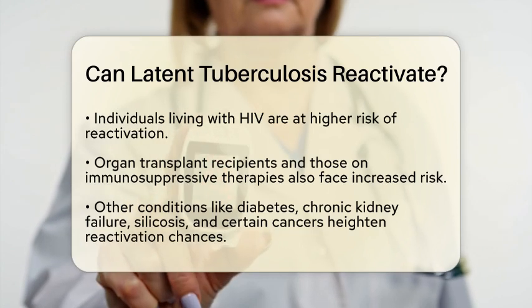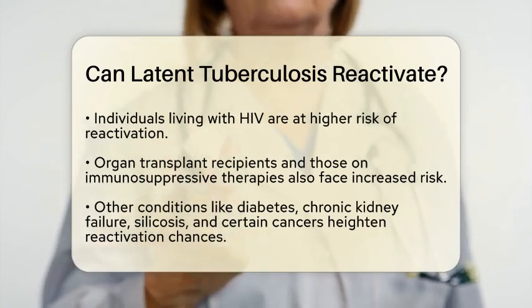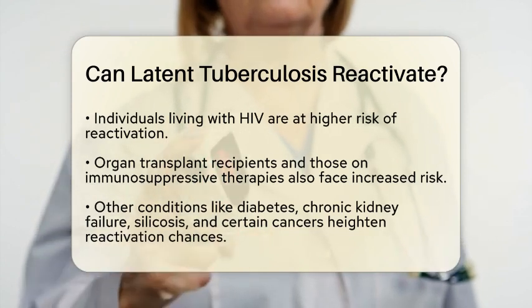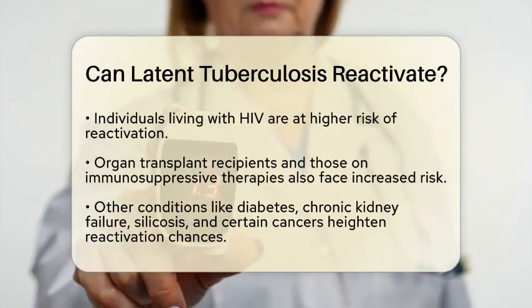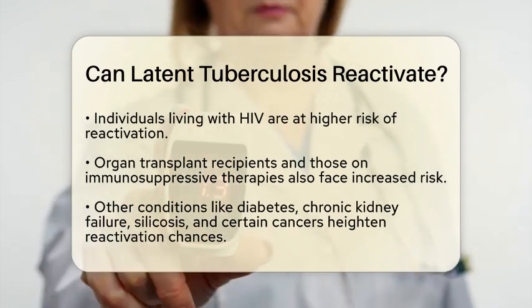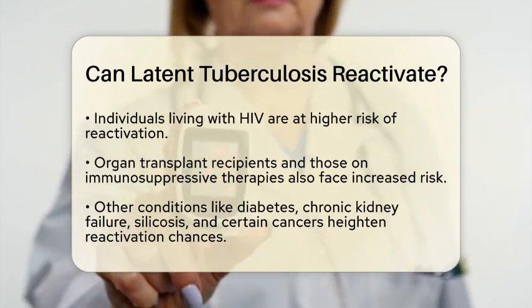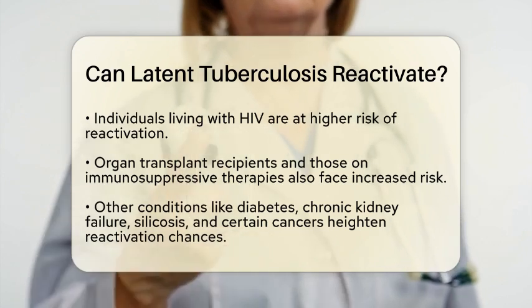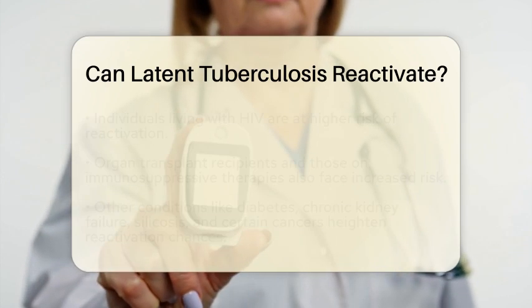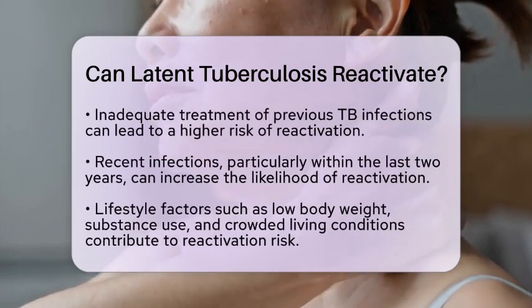If someone has had inadequate treatment for a previous tuberculosis infection, they may also be at risk. Recent infections, especially those occurring within the last 2 years, can heighten this risk. Lifestyle factors such as low body weight, substance use, and living in crowded environments where tuberculosis is common can further increase the chances of reactivation.